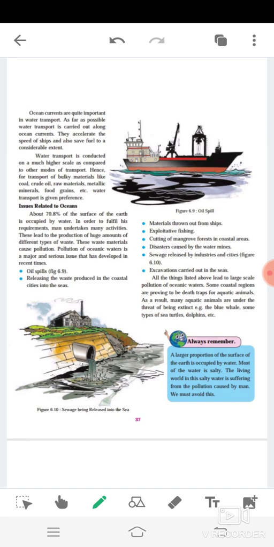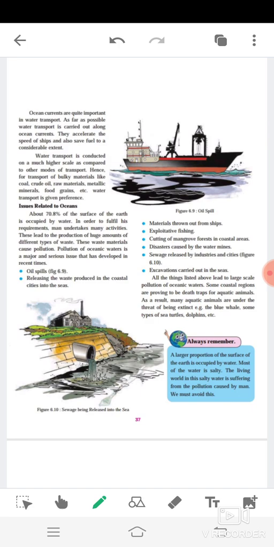Ocean currents are quite important in water transport. As far as possible, water transport is carried out along ocean currents. They accelerate the speed of ships and also save fuel to a considerable extent. Water transport is conducted on a much higher scale as compared to other modes of transport. Hence, for transport of bulky materials like coal, crude oil, raw material, metallic minerals, food grains, etc., water transport is given preference.